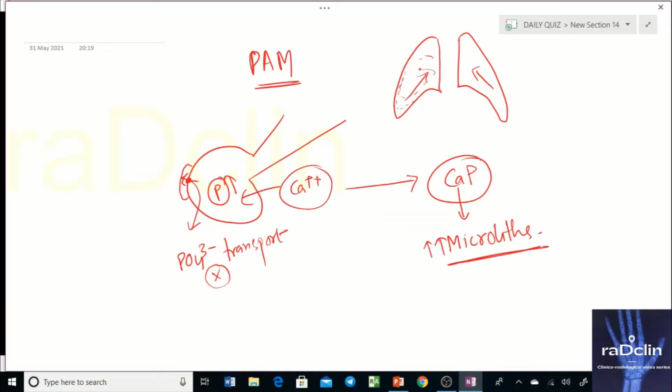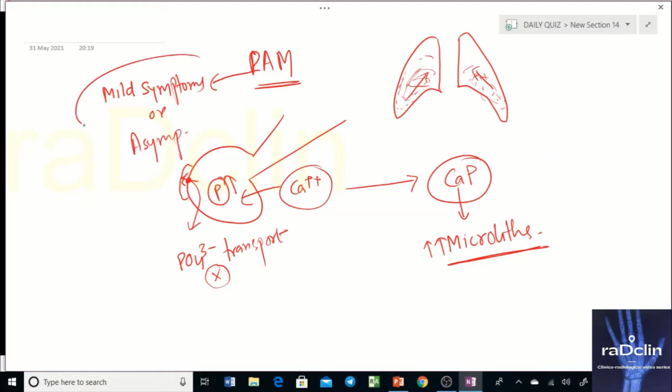Now importantly, what we see clinically is that the patient, even after having extensive involvement of the lung, has mild symptoms, or can even be asymptomatic in this particular disease.